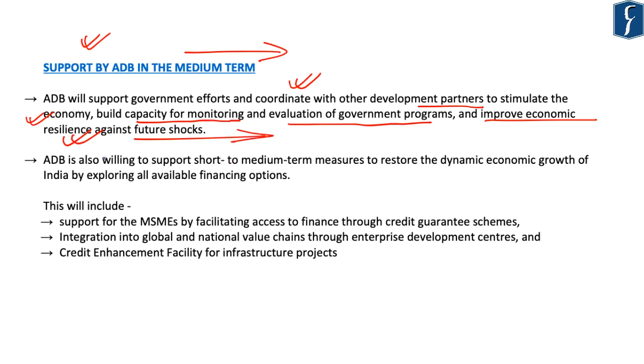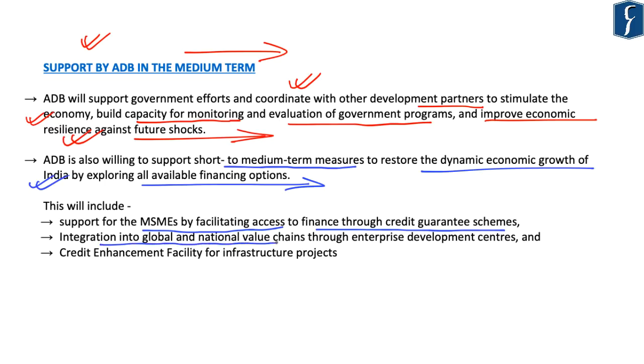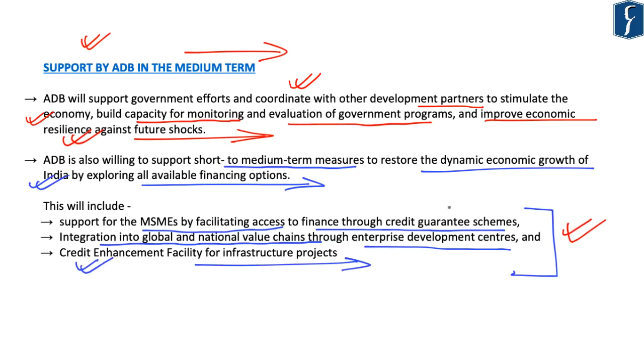So, ADB is also willing to support short to medium term measures in order to restore dynamic economic growth of India by exploring all available financing options. The support by the Asian Development Bank in the medium term includes support for MSMEs by facilitating access to finance through credit guarantee schemes, integration into global and national value chains through enterprise development centers, and also a credit enhancement facility for infrastructure projects.